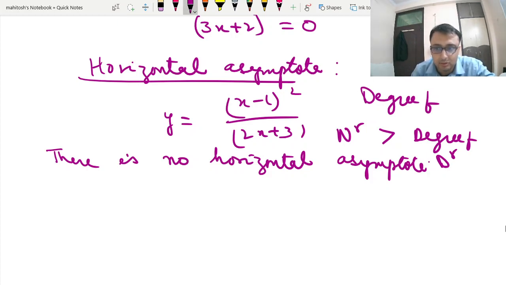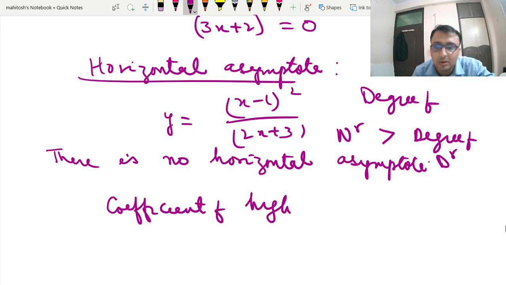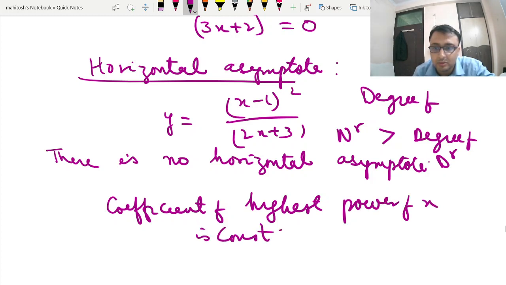We can also argue that the coefficient of the highest power of x is constant. So there is no horizontal asymptote.